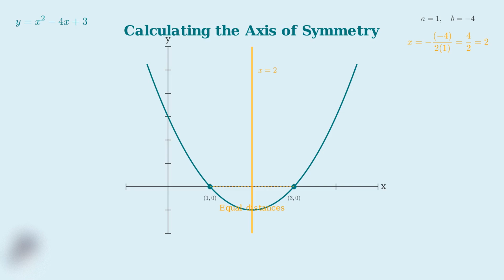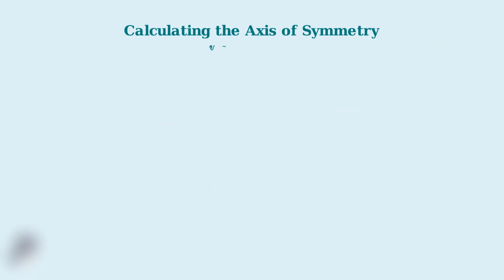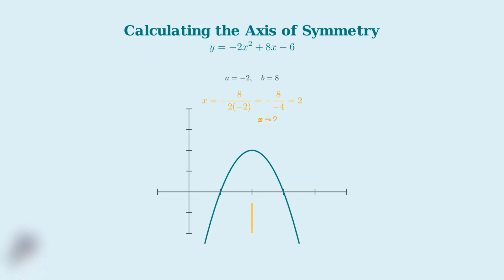If I pick any point on one side of the line, there's an identical point at the same distance on the other side. Let me show you another example to reinforce this concept. Consider the parabola y equals negative 2x squared plus 8x minus 6. Here, a equals negative 2 and b equals 8. Even though this parabola opens downward and has different coefficients, the axis of symmetry is still at x equals 2. This shows that the formula works for any quadratic equation, regardless of the shape or orientation of the parabola.